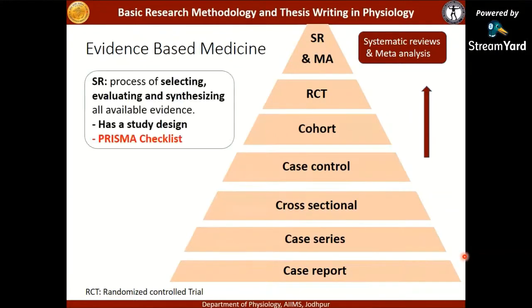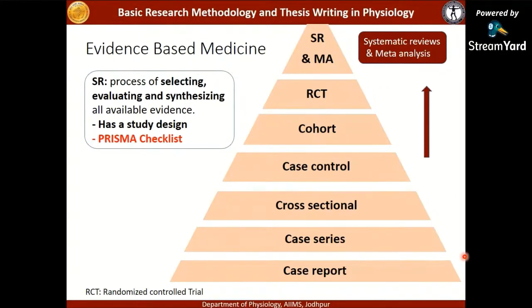So first of all, what is a systematic review? The process of selecting, evaluating and synthesizing all available evidence regarding a topic, regarding an area, can lead to the systematic review. It has a particular study design, it has a protocol which is to be followed. Not just any article can be taken. There has to be an inclusion criteria, which publication will be taken into account. And let me tell you, this is all derived from the already published data.